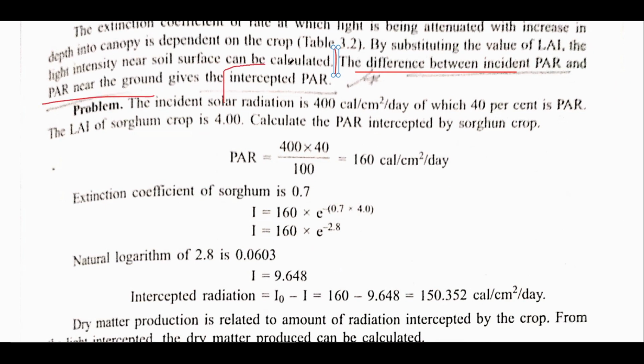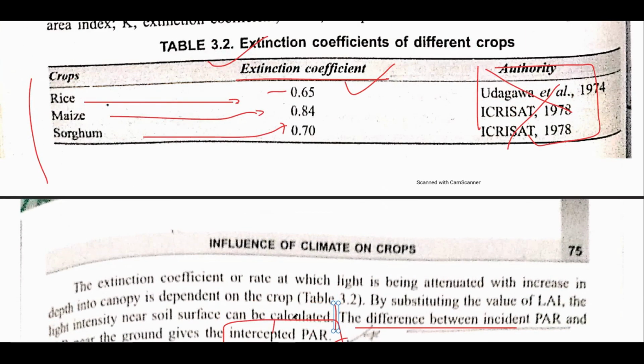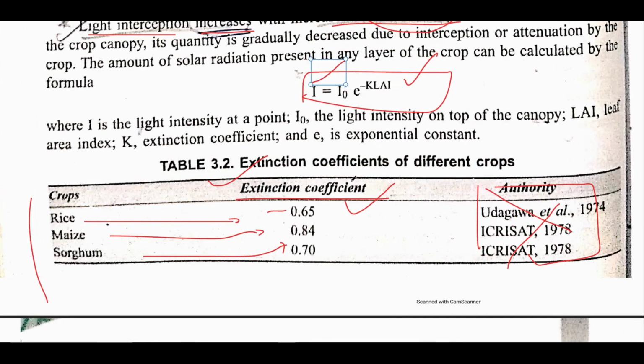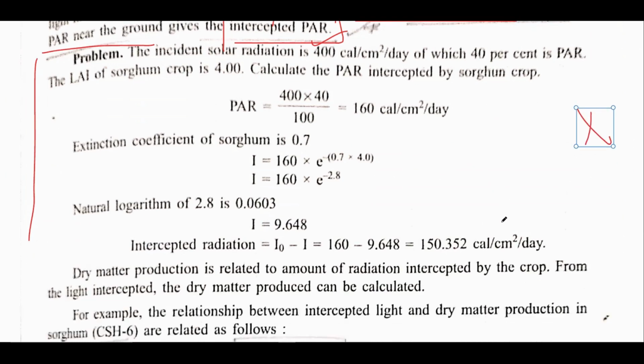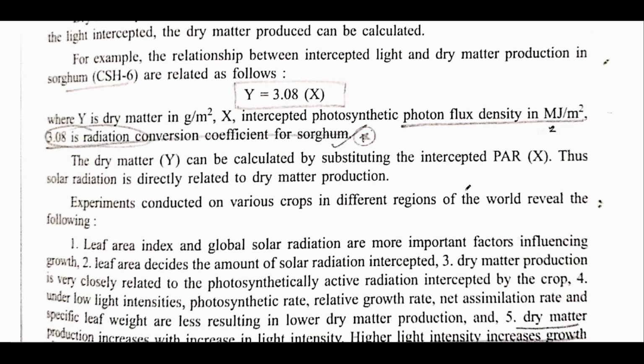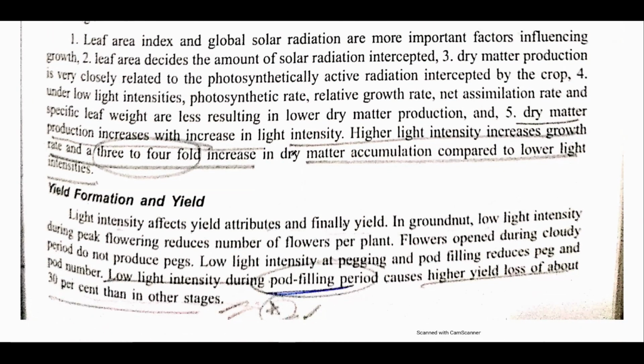Now another important statement is that the difference between incident photosynthetic radiation and the radiation near the ground gives the intercepted radiation, meaning the amount that is being intercepted by the crop. Intercepted radiation is basically I. Now this is a question that is being solved, this would not be asked, this is just for basic understanding. This is also for basic understanding.